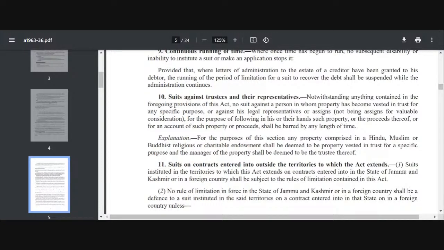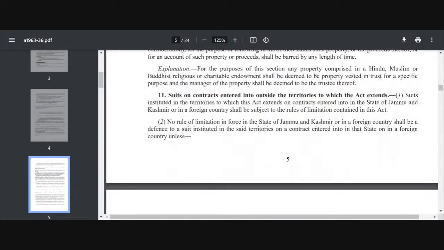Come to section 11. Suits on contracts entered into outside the territory to which this act extends, right? So if you see this section, section 11, here you will understand whether the Limitation Act is lex fori or lex loci. We understand this by looking at section 11.